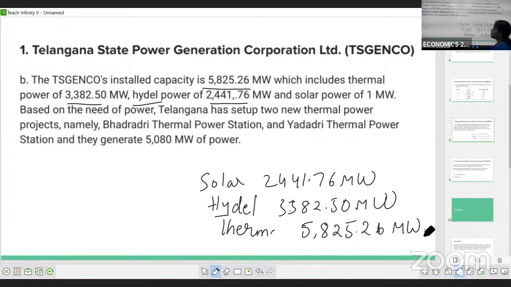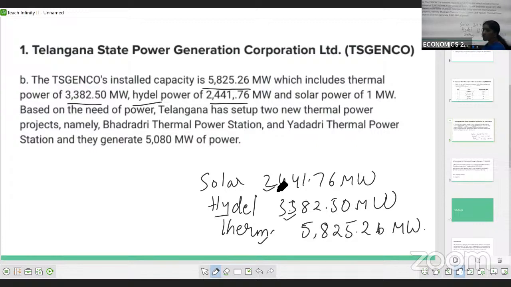Okay. The installed capacity of the TS GENCO: 5,825.26 megawatts under thermal power, 3,382.50 megawatts under hydro power, and 2,441.76 megawatts under solar power.